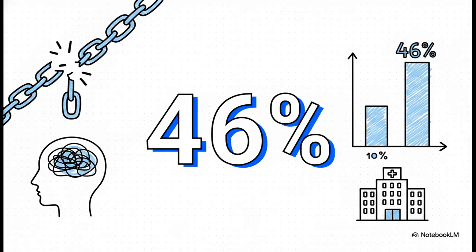Right out of the gate, consider this striking epidemiological stratification, 46%. Now, the lifetime prevalence of dissociative disorders in the general population sits at roughly 10%, which is already significant. But it absolutely skyrockets to 46% within psychiatric inpatient populations. That massive leap indicates a profound level of clinical severity and psychiatric comorbidity that we really need to unpack.